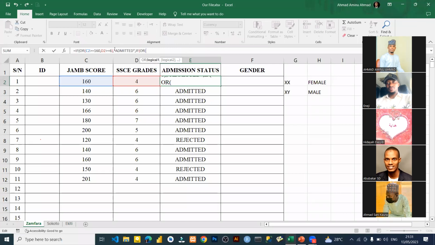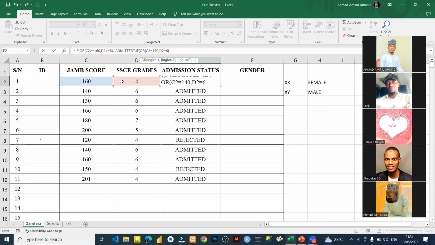Please take note of this, because I can say if this is equal to 140, comma, and this is equal to, let's say, 6.